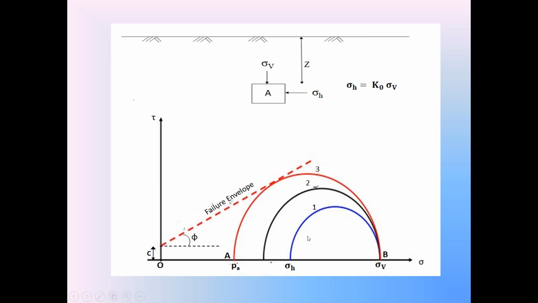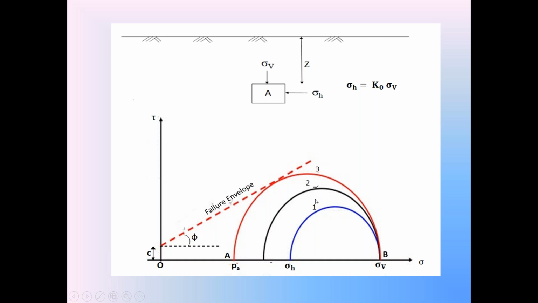This indicates that going from the first to the second Mohr stress circle is the decrease in the horizontal stress sigma H in the active condition. Check the first Mohr stress circle, second Mohr stress circle. First Mohr stress circle in the rest condition, second Mohr stress circle in the active condition. In the active condition, the stress sigma H starts decreasing. So the diameter of the Mohr stress circle increases.